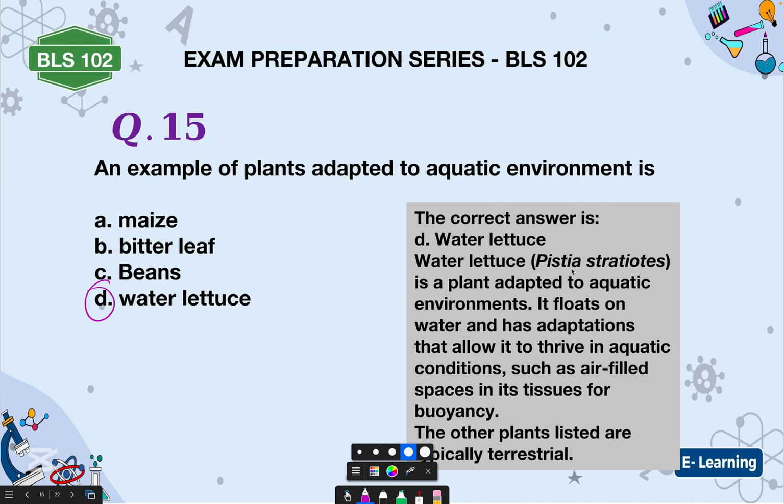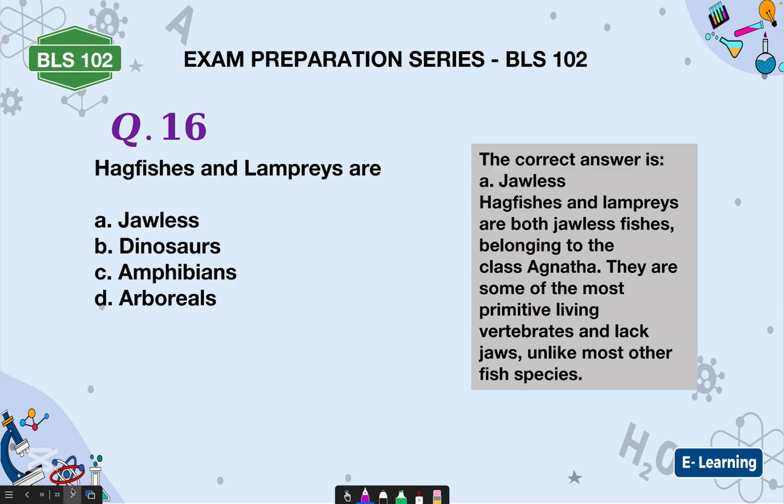It floats on water and has adaptations that allow it to thrive in aquatic conditions, such as air-filled spaces in its tissue for buoyancy. The other plants are typically terrestrial. Of course, bitter leaf, maize, beans, all of them, they are terrestrial. Getting it, they are on land.